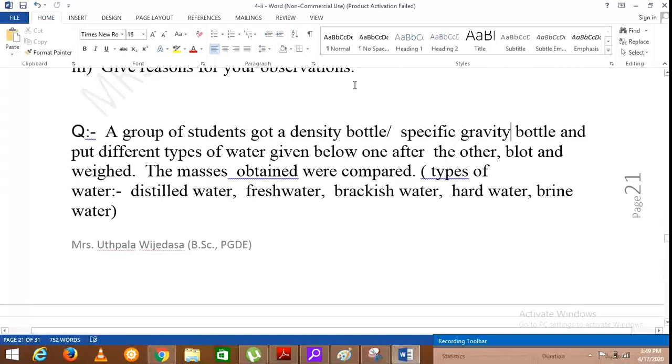So you can say as the conclusion, distilled water has the lowest density, while brine water has the highest density. The ascending order of the densities is distilled water, fresh water, brackish water, hard water, and brine water.